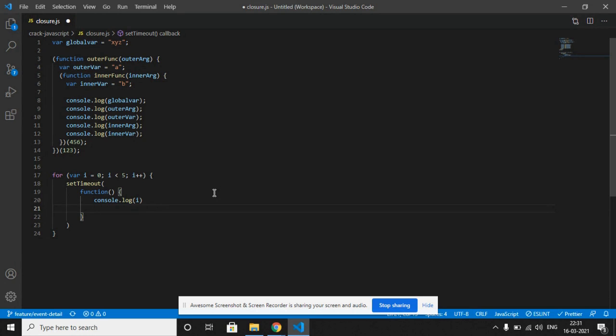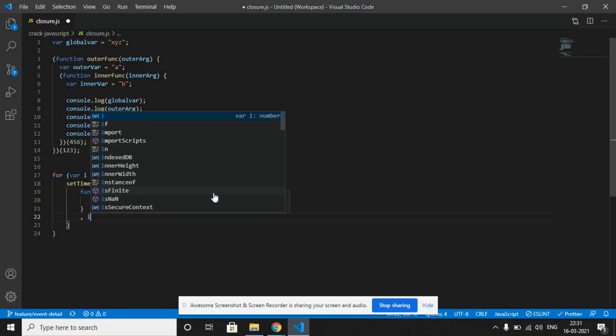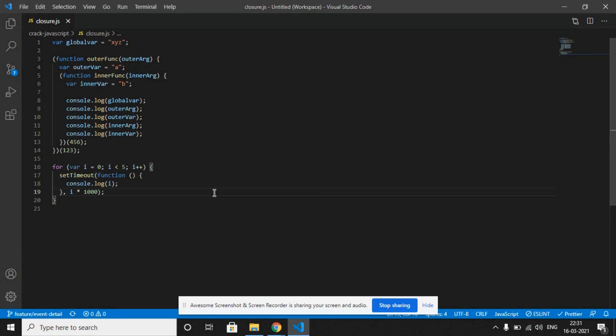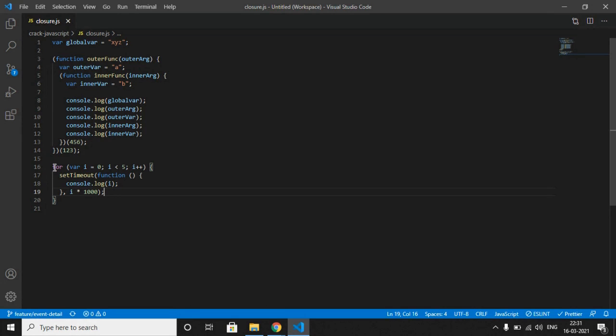and the second parameter, let's multiply i's value by 1000 for now. Okay, so what do you think? What will be the output of this for loop? 0, 1, 2, 3, 4.